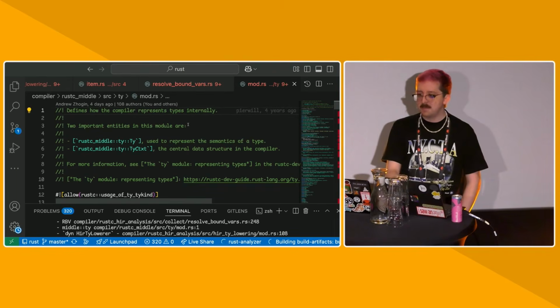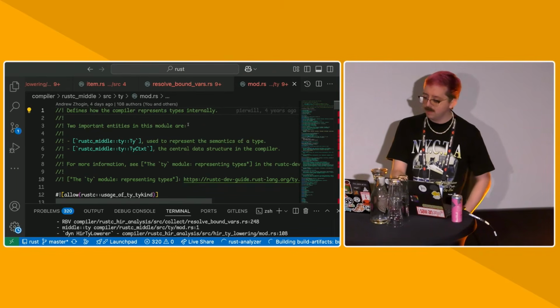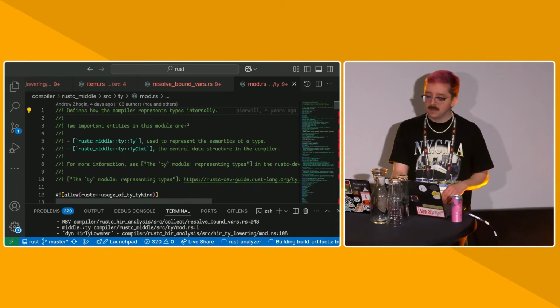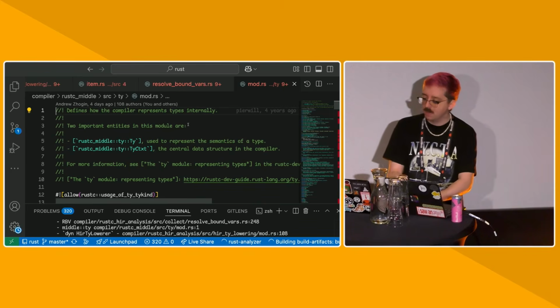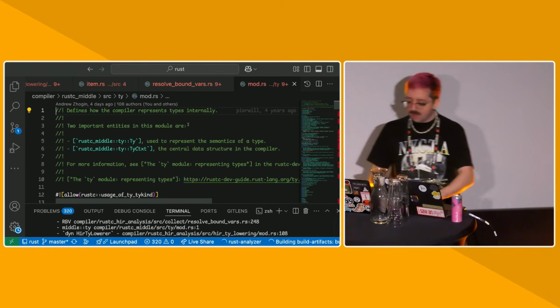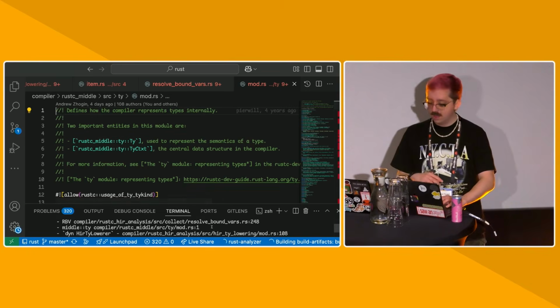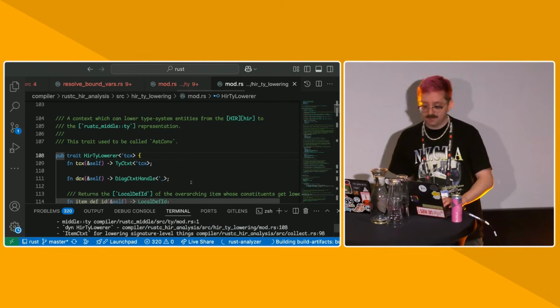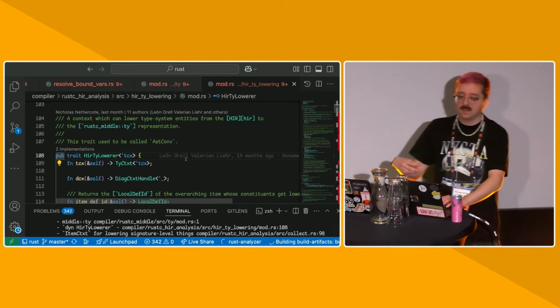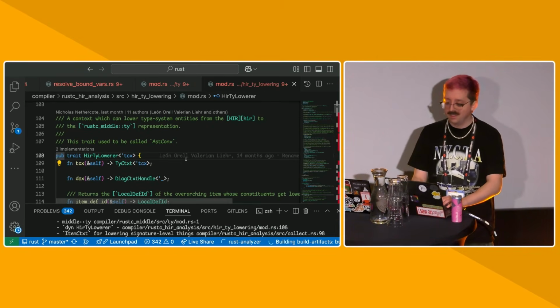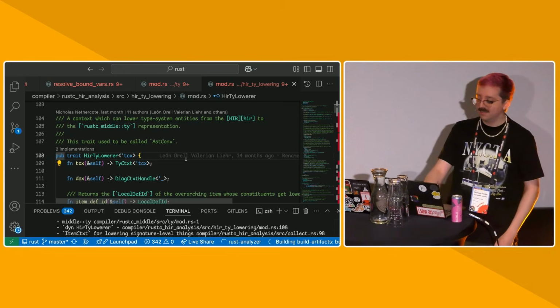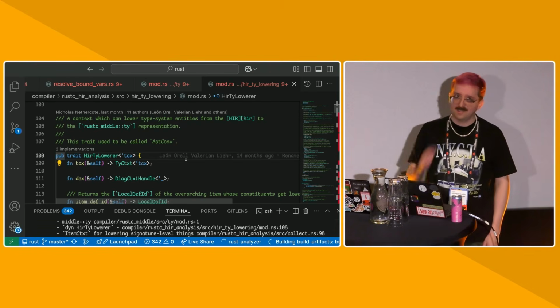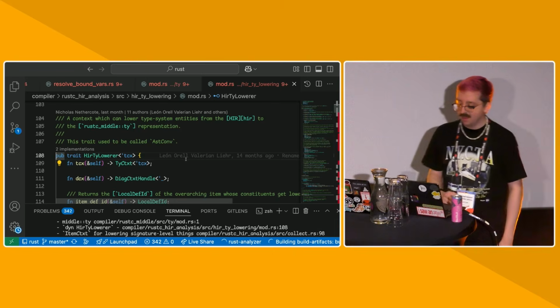Almost everything in rustc middle is encodable and decodable for this cross-crate reason, so we can store it in libraries. And the lowering process from HIR to ty is called HIR ty lowering, but I typically just call it HIR to middle. So it's not ambiguous, because if I say HIR ty lowering, is it going to HIR or is it coming from HIR?